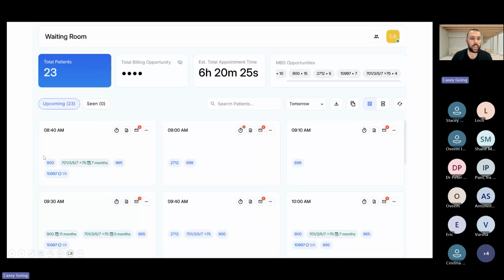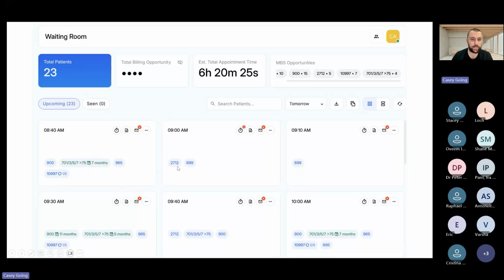Now, we've just slightly updated the user interface in terms of item numbers that are available to be billed, based on what's been billed previously, or their pre-consult, or demographics, if they're CBC, DVA patients for the CBC program, Indigenous patients, and so on and so forth. The user interface will just give you an idea of what is due when. So this patient's got 4 more 10997s that are available for the calendar year. This patient is due for a 700 number in 7 months.